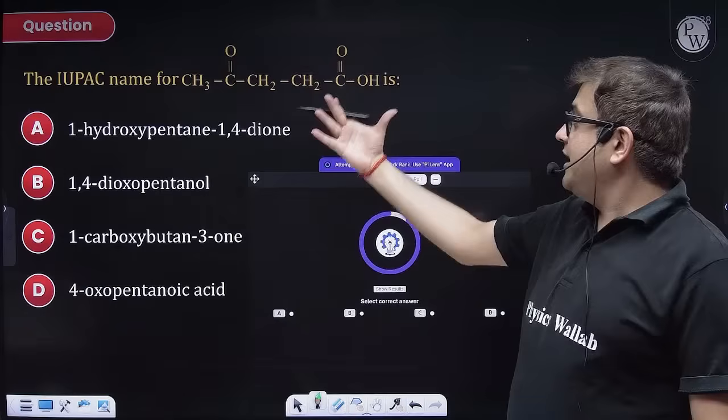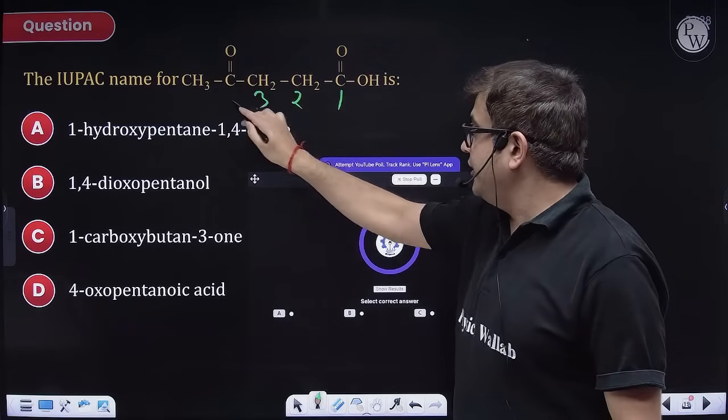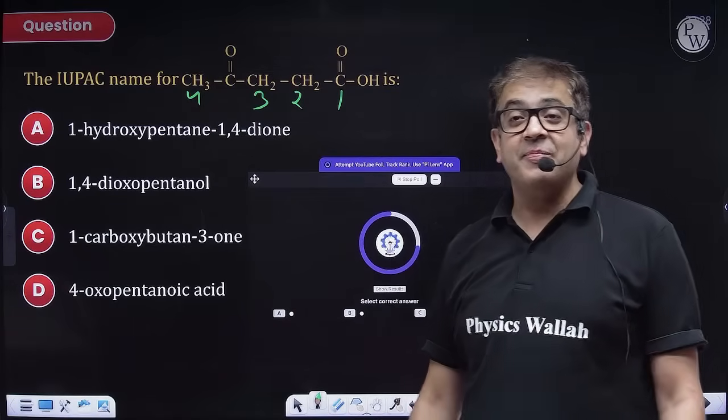Correct IUPAC name of this compound. Sir, this is my functional group. So 1, 2, 3, 4. I hope now it will be easy for everybody.